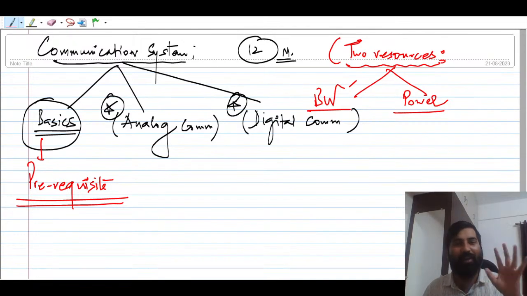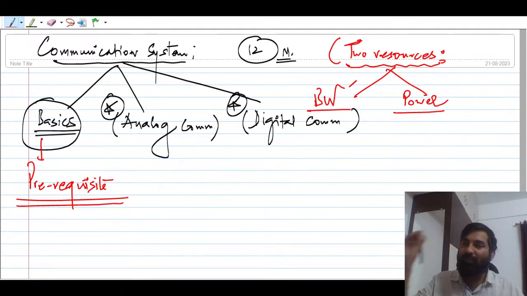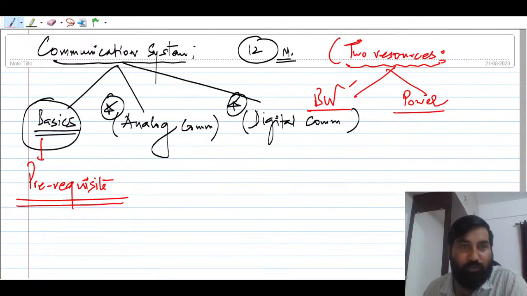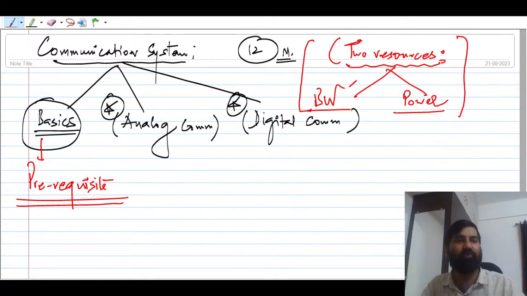अभी यहाँ पर आपको bandwidth समझ में आ रहा है, ठीक है. In analog communication, this word we will be using is bandwidth. But in digital communication, this bandwidth will be considered as bit rate, the bit per second. So you have to remember these two things; we will be computing them all the way as we move toward the end of the course.